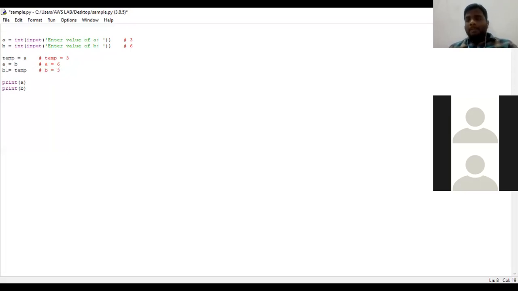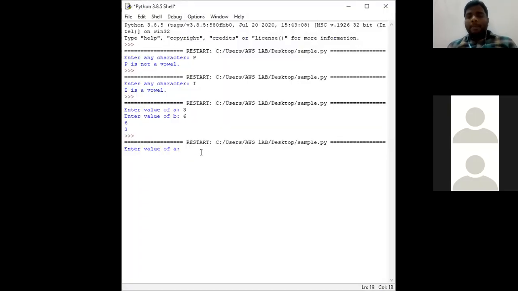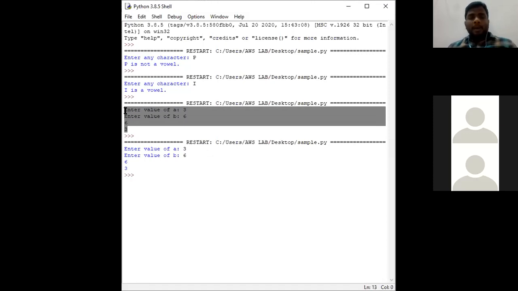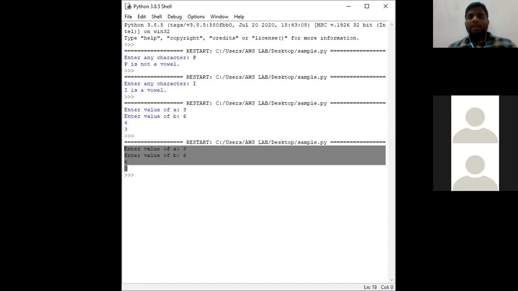But in the previous example, we did not use any sort of third variable. Now we shall check. Save the program, run the module, and open the IDE prompt. This is the prompt message. Enter the value of A, as I said 3, and enter the value of B, 6. See, the values have been swapped. In the previous example, there is no usage of a third variable. In this example, I have used a third variable.